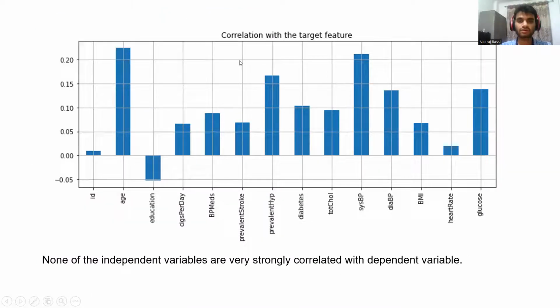Now we have calculated the correlation with the target feature. And we see that none of the features is strongly correlated with the target feature, as the maximum value is around 0.23 or 0.24. None of the independent variables are very strongly correlated with the dependent variable.